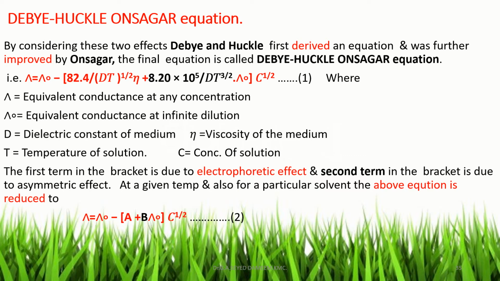At a given temperature and for a particular solvent like water, the above equation is reduced to lambda is equal to lambda 0 minus (A plus B lambda 0) root C. This is the simplified Debye-Huckel-Onsager equation. Here lambda is the equivalent conductance at a given concentration C, lambda 0 is the equivalent conductance at infinite dilution, and A and B are constants. A is due to the electrophoretic effect, and B is due to the asymmetric effect. So these are about the Debye-Huckel-Onsager equation.